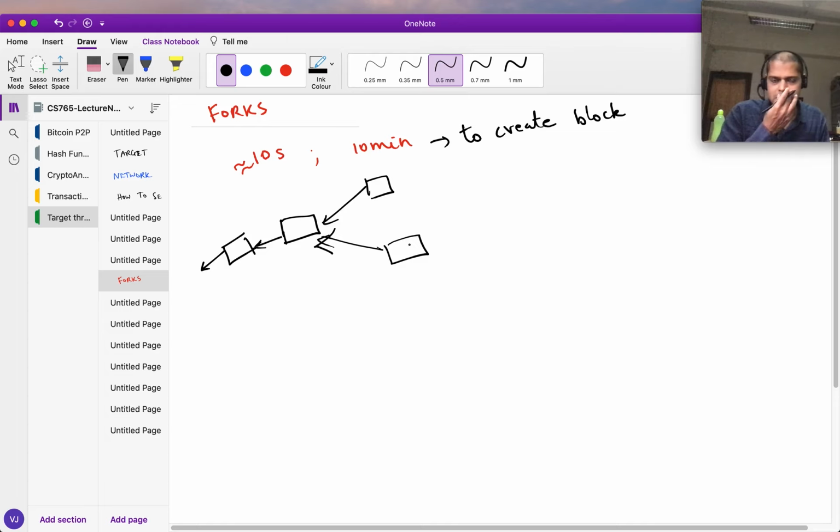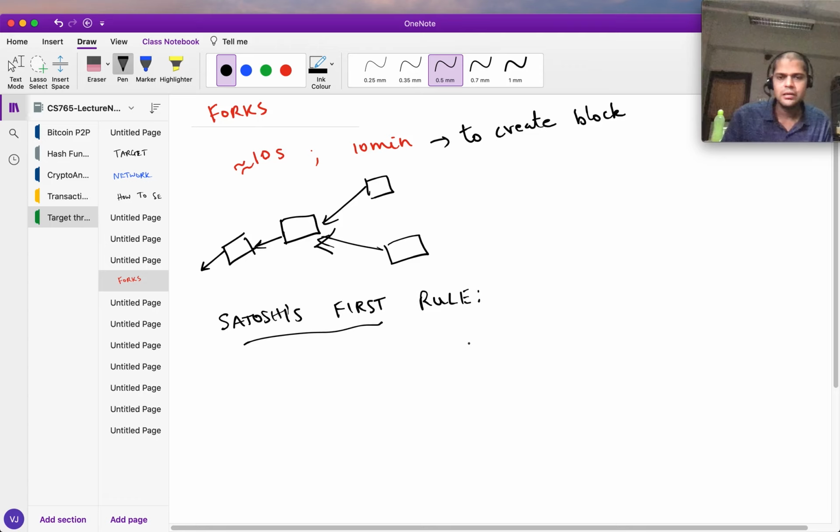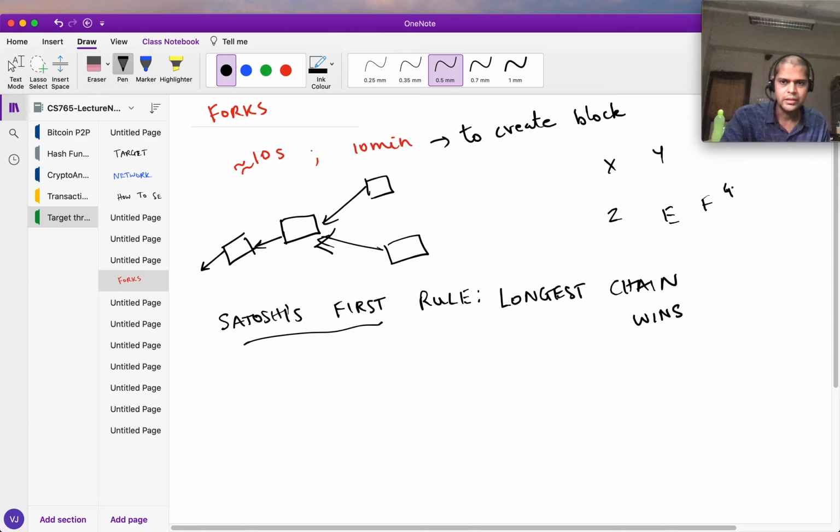Okay, and so Satoshi's first rule said to look at the longest chain. So of course here both the chains are of the same length. So what does that mean? Let's say that you had X, Y, Z, E, F, G, lots of miners.